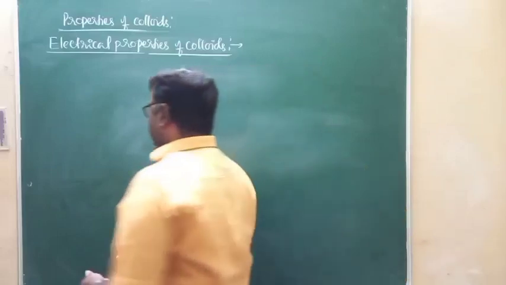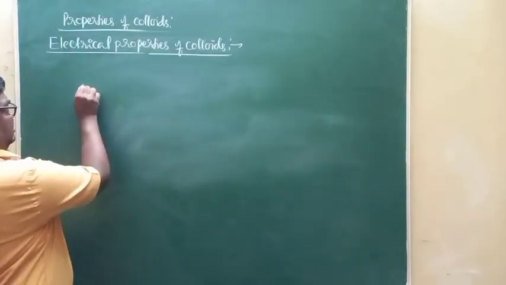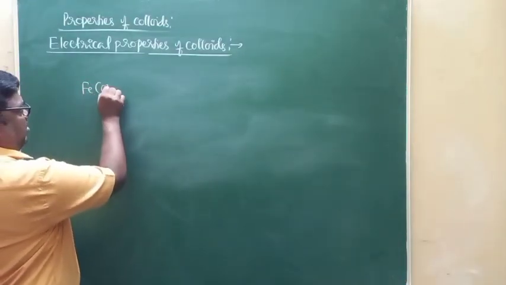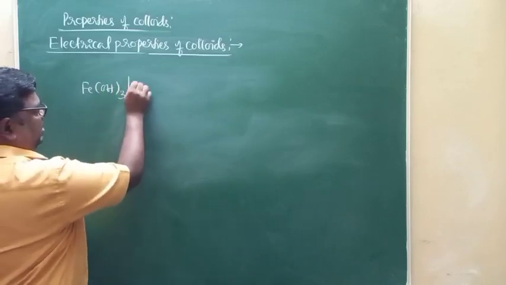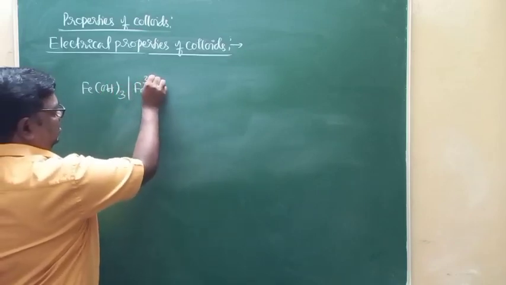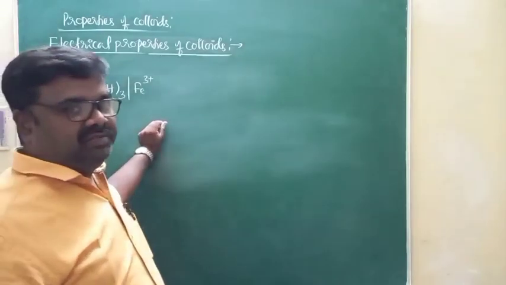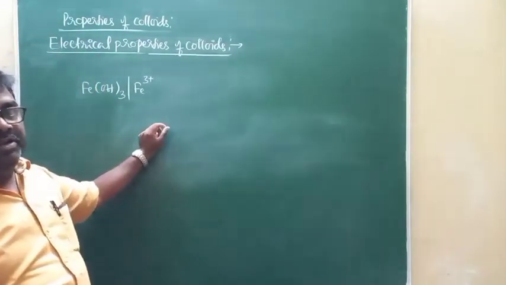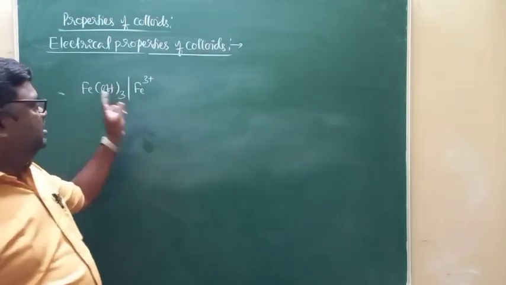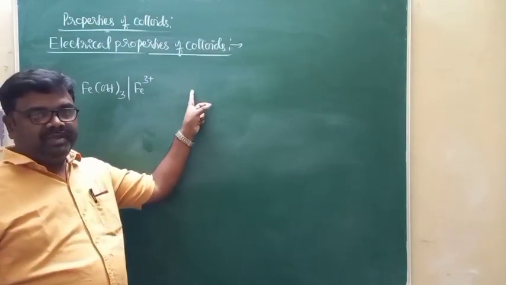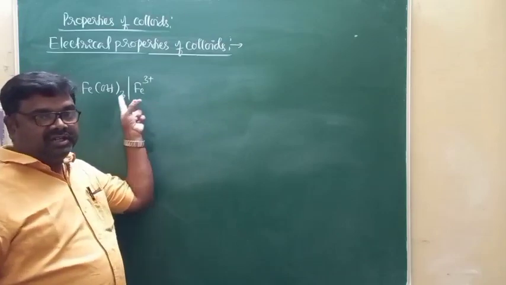For example, if I take ferric hydroxide sol. Look at this, ferric hydroxide sol. This is one of the sols that we prepared by peptization of ferric hydroxide precipitate in presence of ferric chloride peptizing agent. This is a positively charged sol.